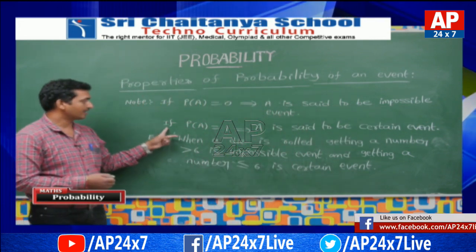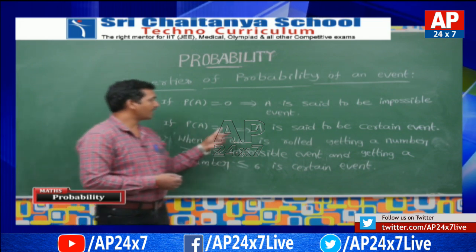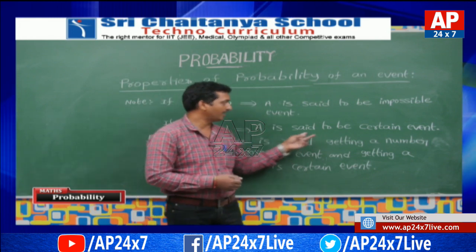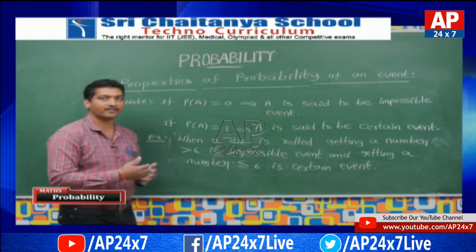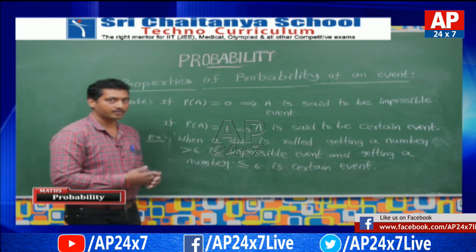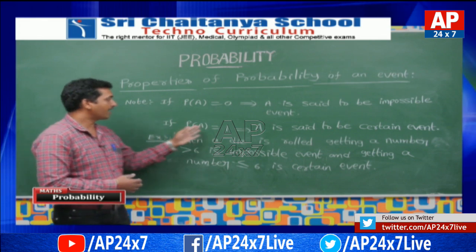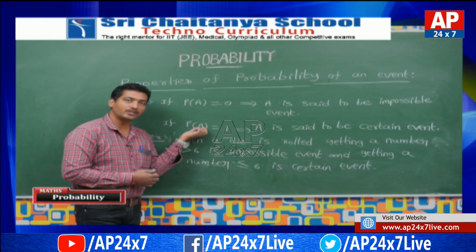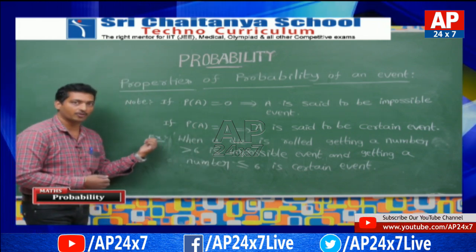Again come to the second one. If P of A is equal to 1, then the event A is said to be a certain event. These 2 points are very important and we may get these two in problems. That's why we need to learn these two events. P of A equals 1 means the favorable cases to A is nothing but the total number of cases.